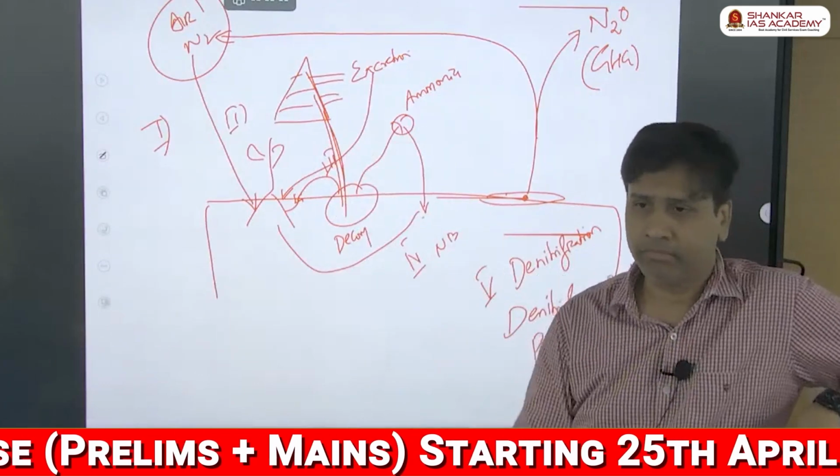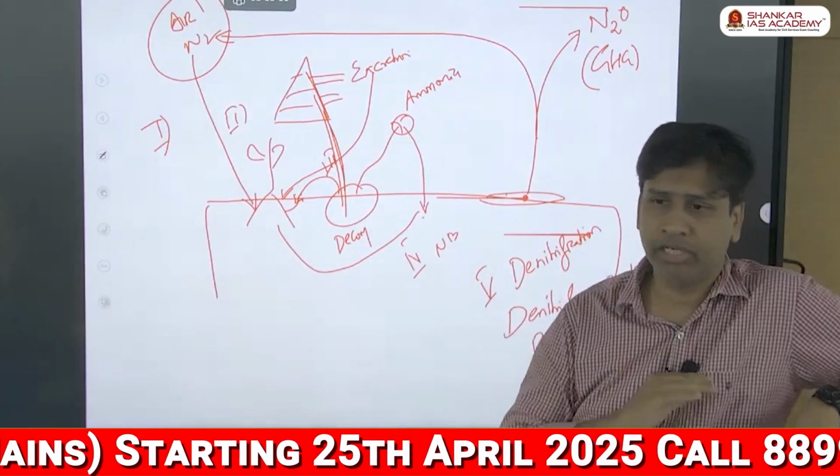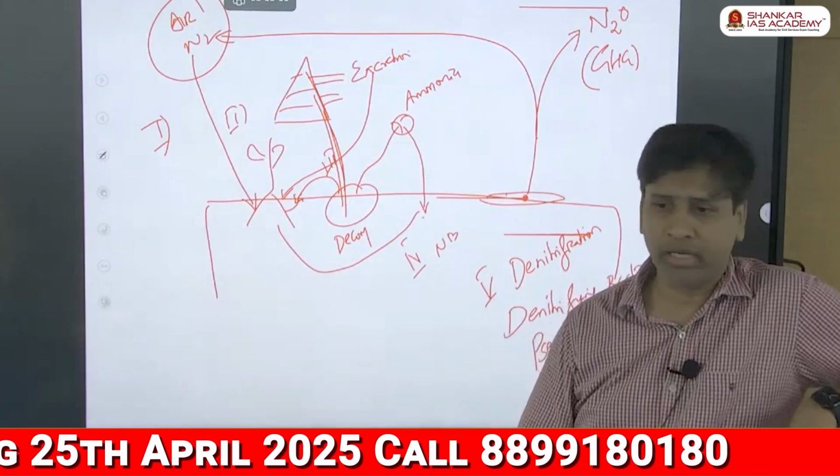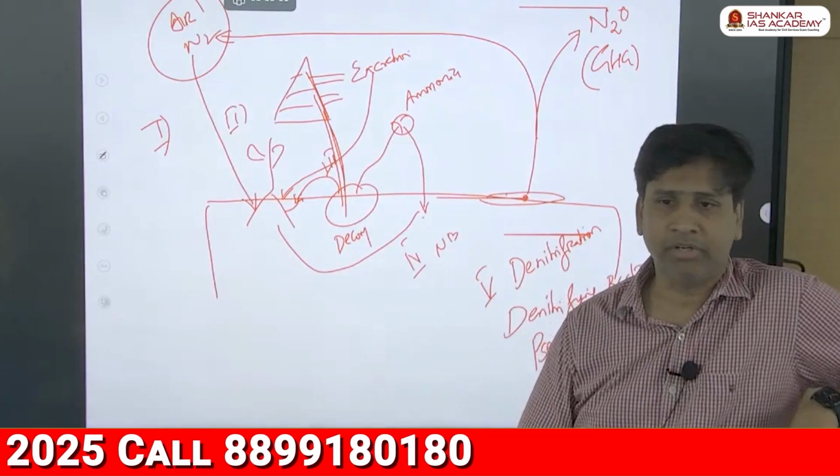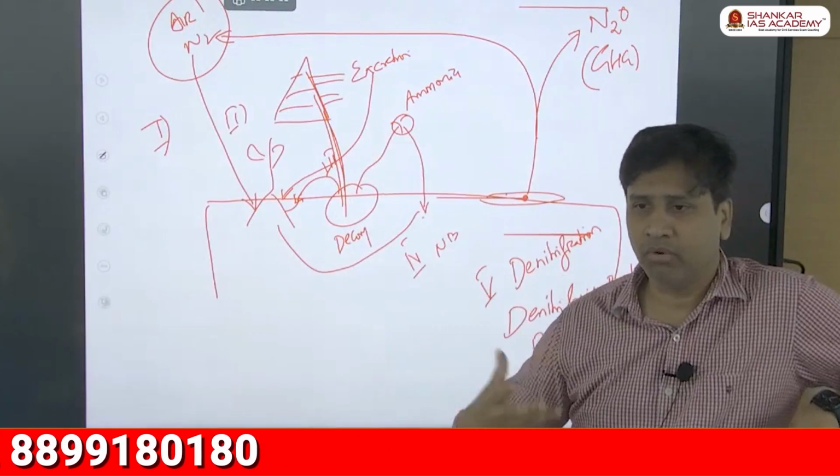Don't take protein, don't take pulses, don't take fish, don't take chicken, mutton, nothing. Don't take high protein content, because when you take high protein content, your kidney will be overloaded.